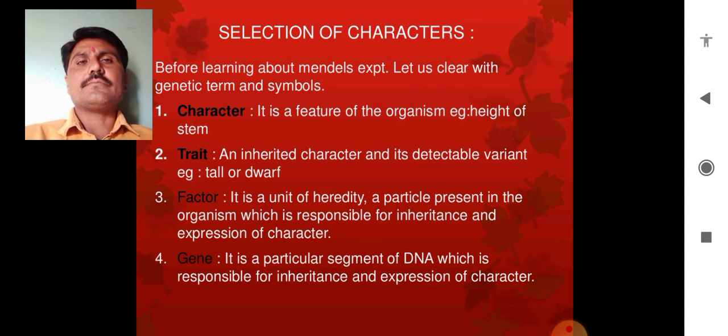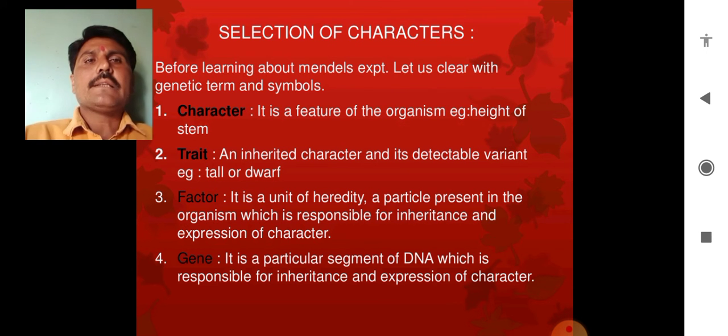Selection of characters. As you are aware, Mendel selected 7 characters for his experiment. Before learning these characters, I want to remind you that terms and symbols are to be kept in mind.